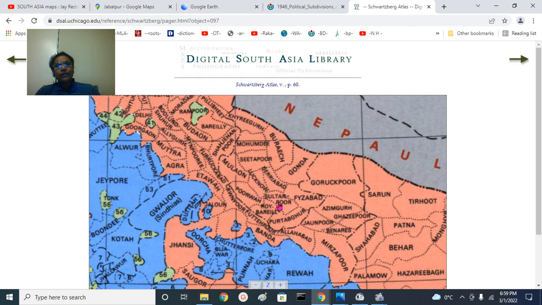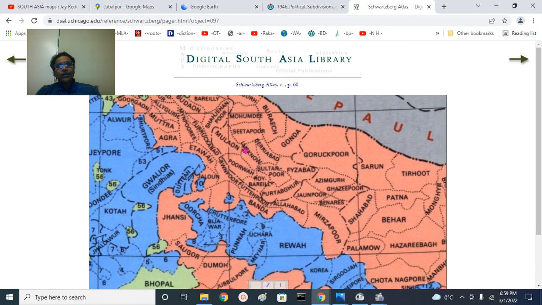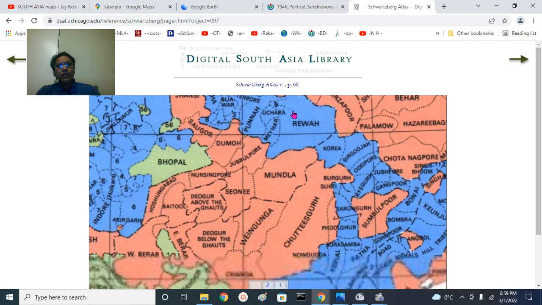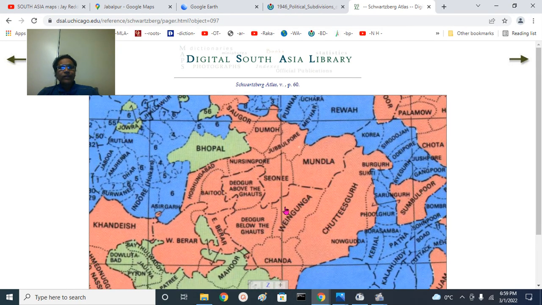Then we have Lucknow here, Barabanki here, Bahraich district, that is Shravasti and those areas, Gonda and Balrampur here, then the Faizabad, Ayodhya region here, Pratapgarh region, Sultanpur, Raebareli, that is the Kosal region of United Provinces.